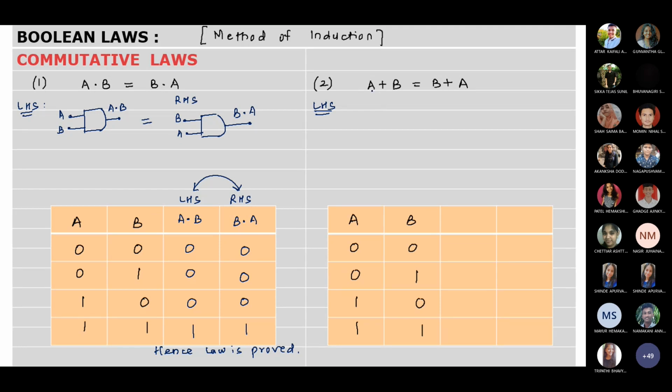Now here we have A plus B. So इसका diagram कैसे आएगा? Logical diagram. So A plus B means plus means OR gate. So we will consider a OR gate. So fish-like symbol, like this.